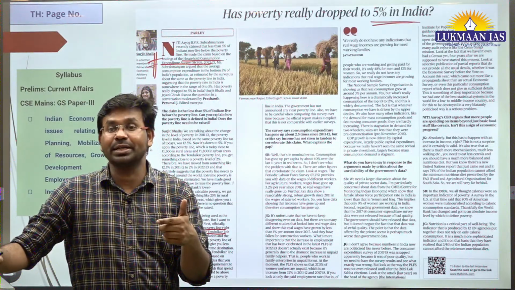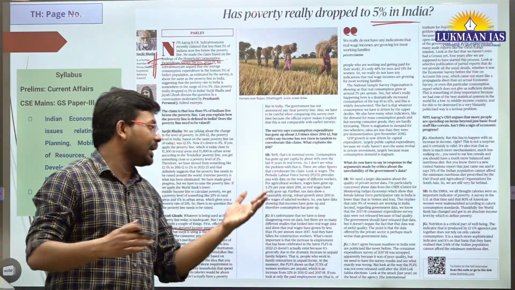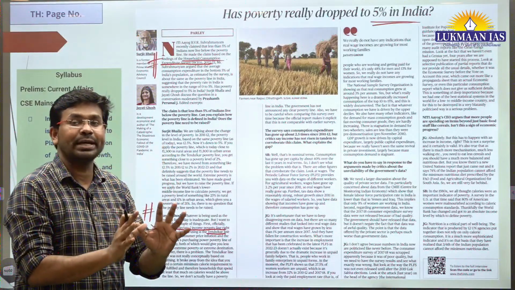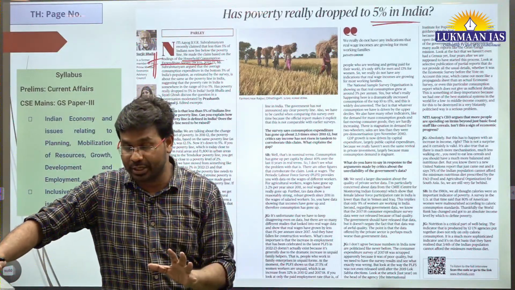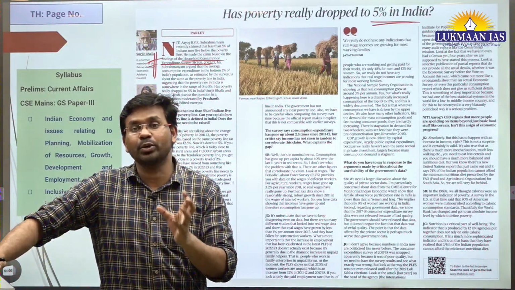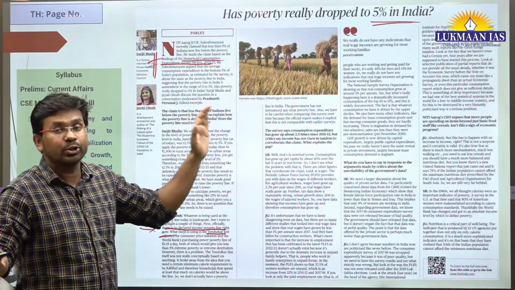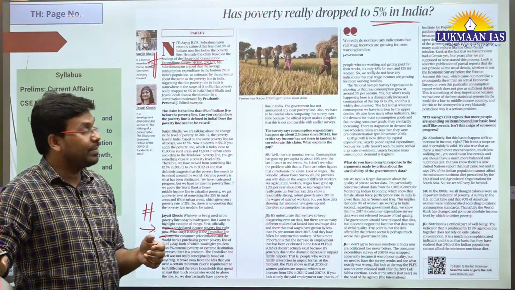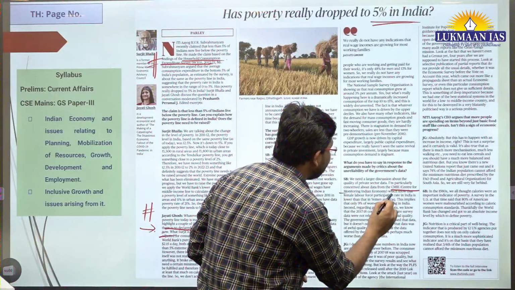And those beneficiaries are essentially garib, poor people. So the figures are contradictory. Figures related to poverty are contradictory in nature. The figures coming from government reports are also being questioned because the data is not very credible according to the critics. And at the same time, the government also criticizes the data coming from the private sector. In the private sector, there is an agency known as CMIE, Center for Monitoring Indian Economy.